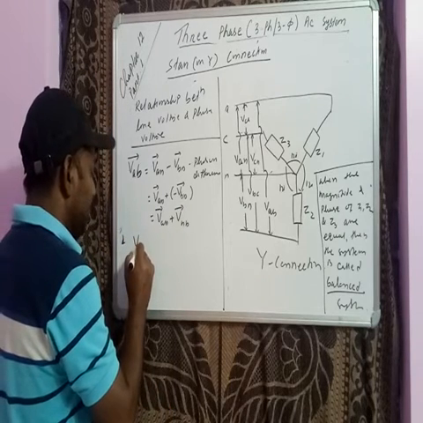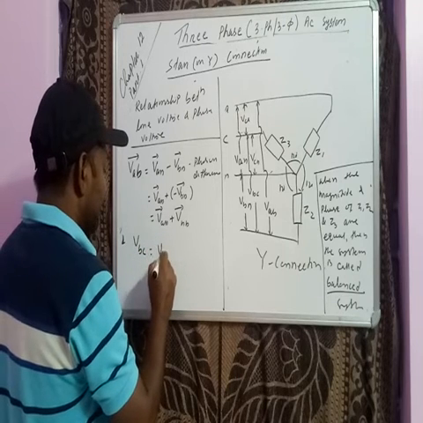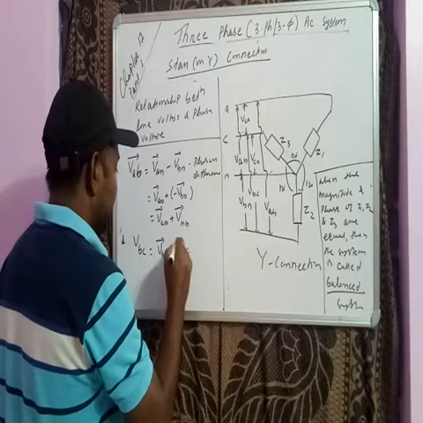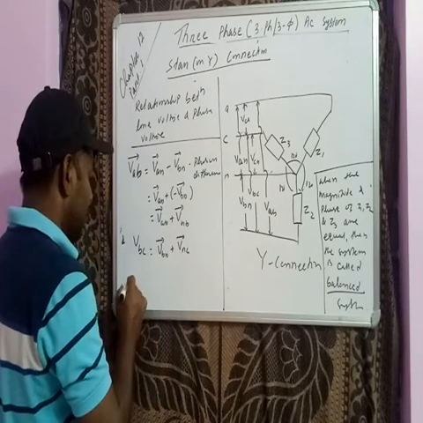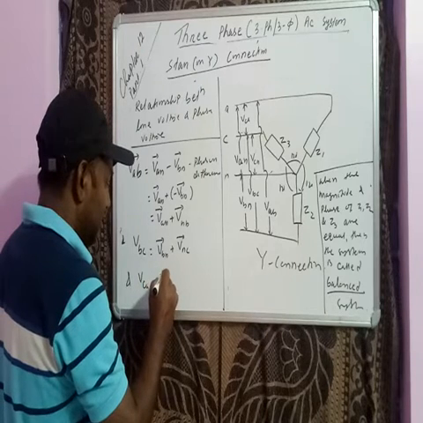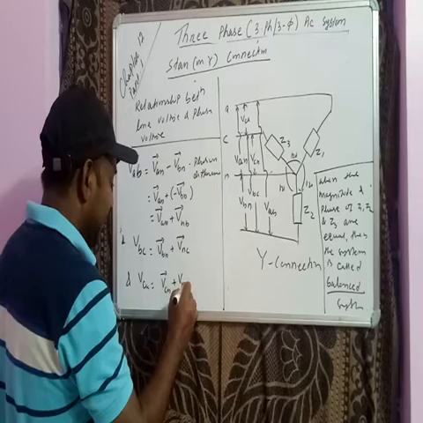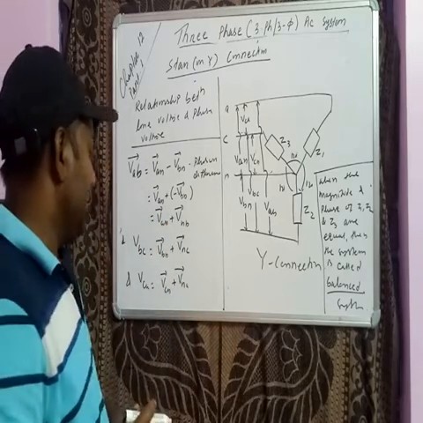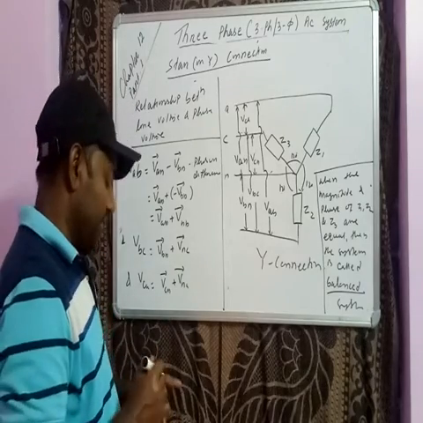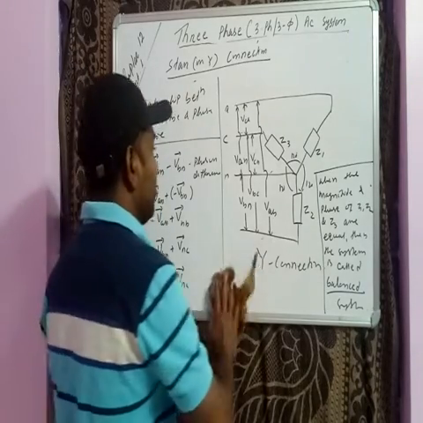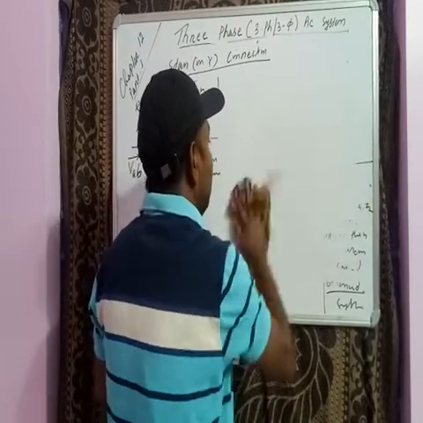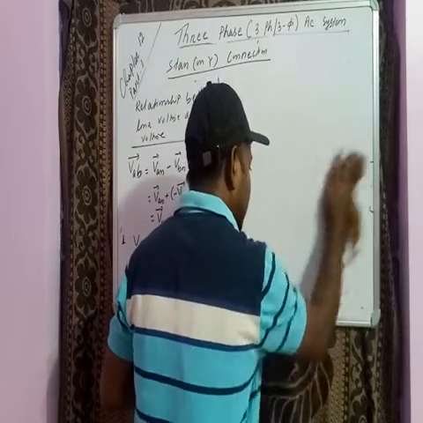And VBC we may write like this: VBN phasor plus VNC phasor. In the same manner, VCA phasor is equal to VCN plus VNA. So this is one relation from the circuit. From the circuit we will get that relation. Now what to do here?